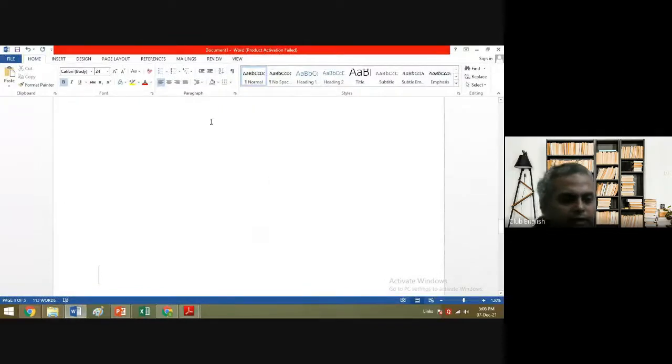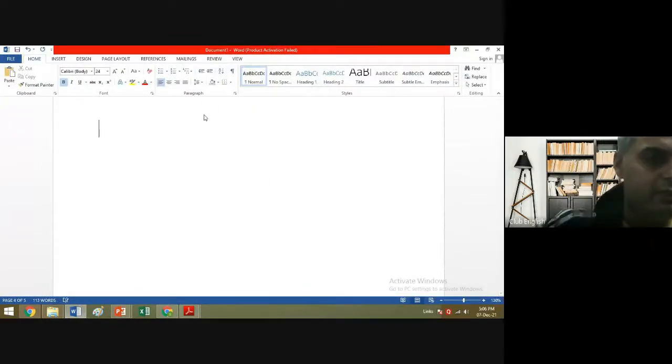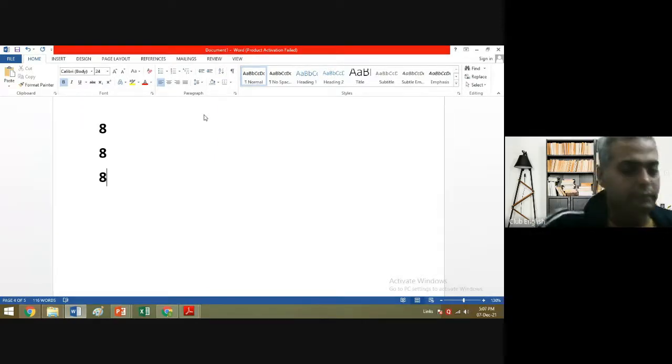Now, let's see what the marking criteria would be. You have scored 8 in task response. You have scored 8 in cohesion and coherence. You have scored 7 or 8 again in lexical resource, because you're writing good vocabulary, but you don't know much about the type of sentences, so you have scored only a 4. So see what the average will be. Ankur, what would be 8 plus 8 plus 8 plus 4?